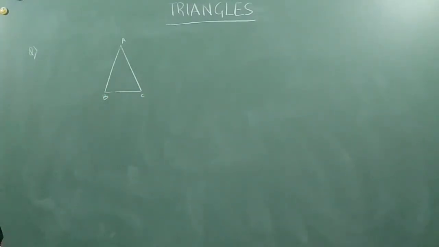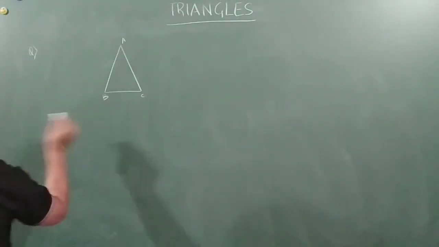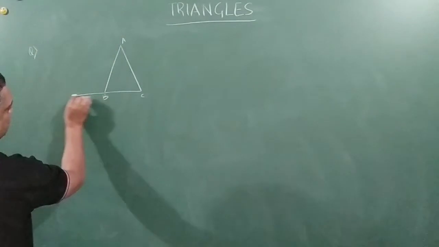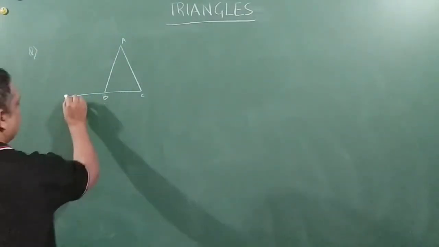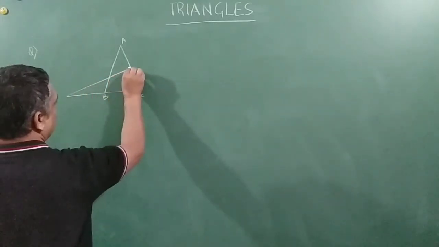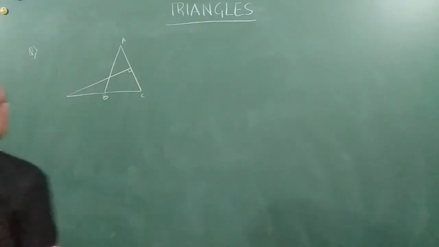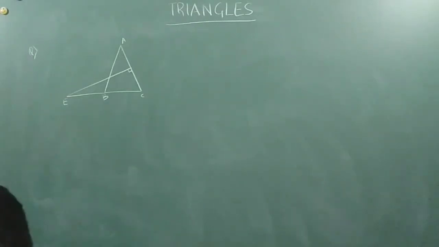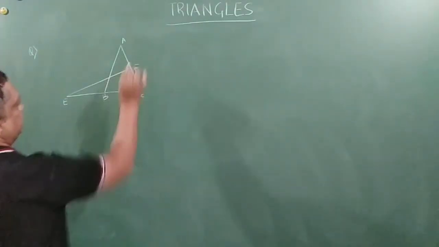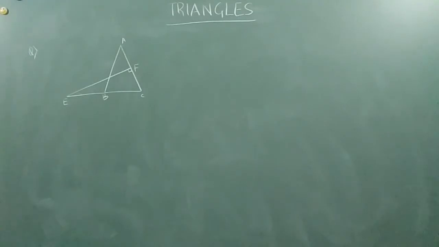E is a point on side CB produced. So let us produce it like this, since this is given. And from here there is a perpendicular drawn. So this is E, right friends? And this is F.